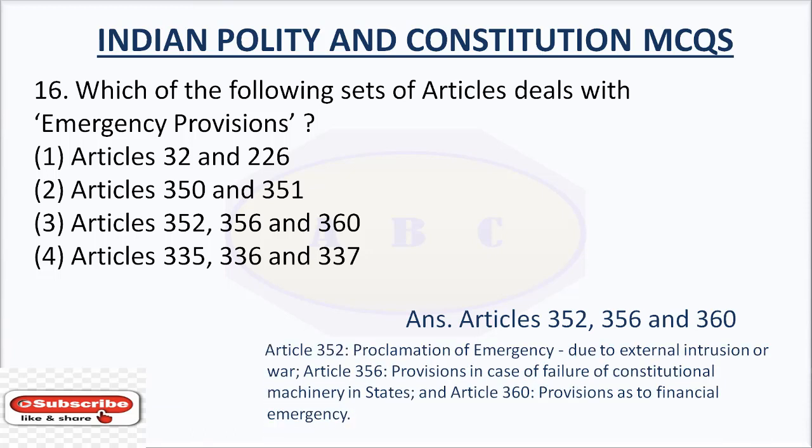Article 352, Proclamation of Emergency due to external intrusion or war. This is national emergency. Article 356, Provisions in case of failure of constitutional machinery in states. It is also called state emergency. Article 360, Provisions as to financial emergency.